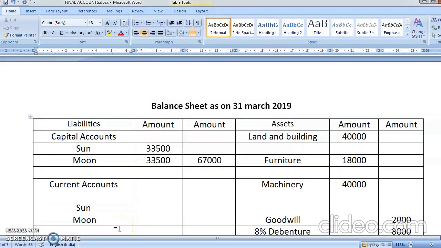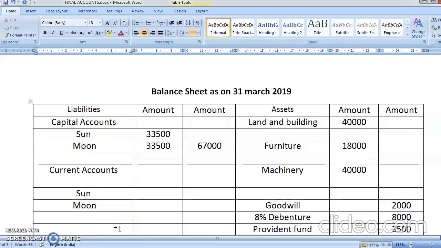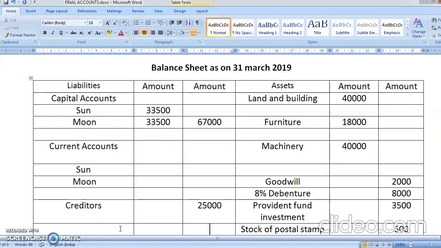Okay, students, and then you had creditors, no adjustment, so directly in the outer column 25,000. Then bank overdraft, yes, bank overdraft, again no adjustment, directly outer column 10,000.